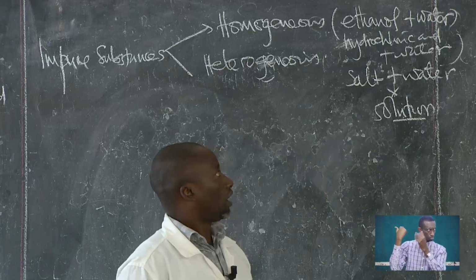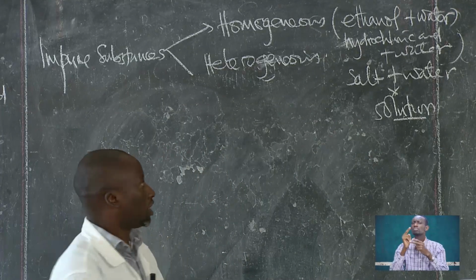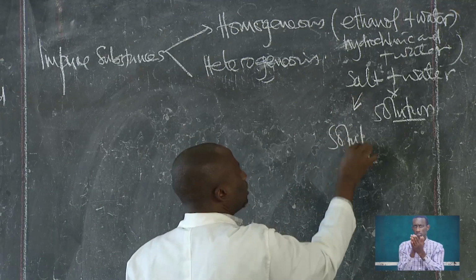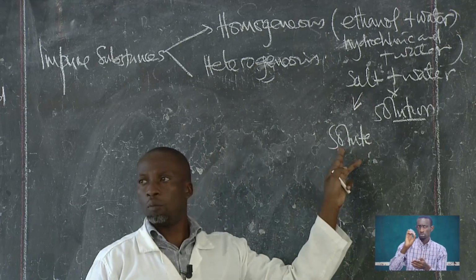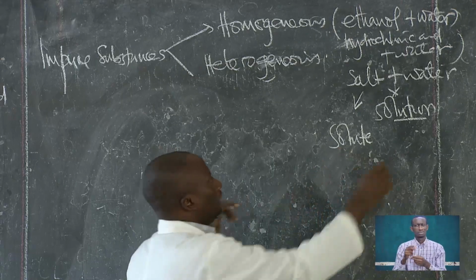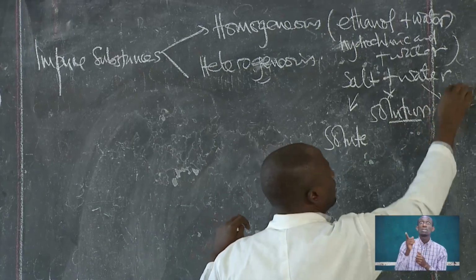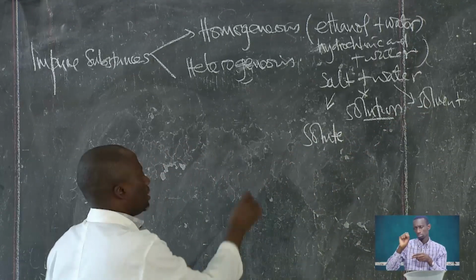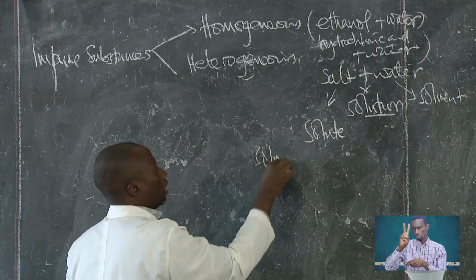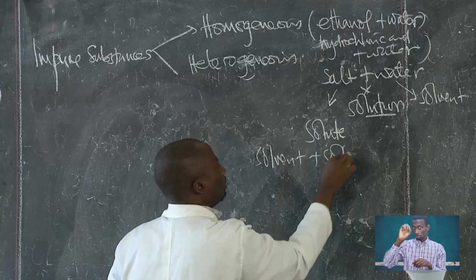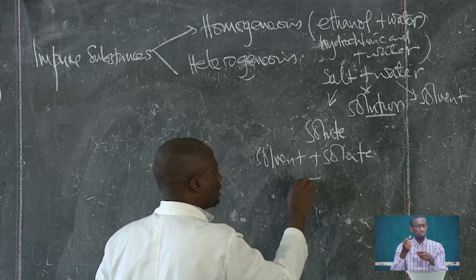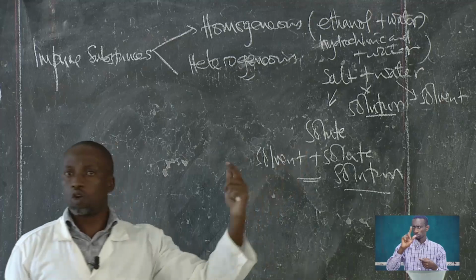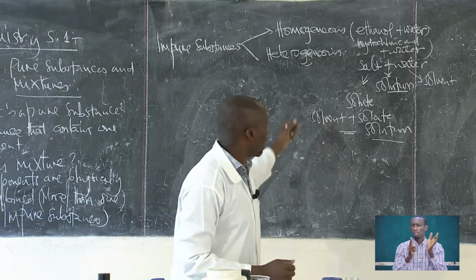In this case, the salt will be the solute. This is very common, even from the primary. And this water is the solvent. So the solvent plus the solute makes a solution.